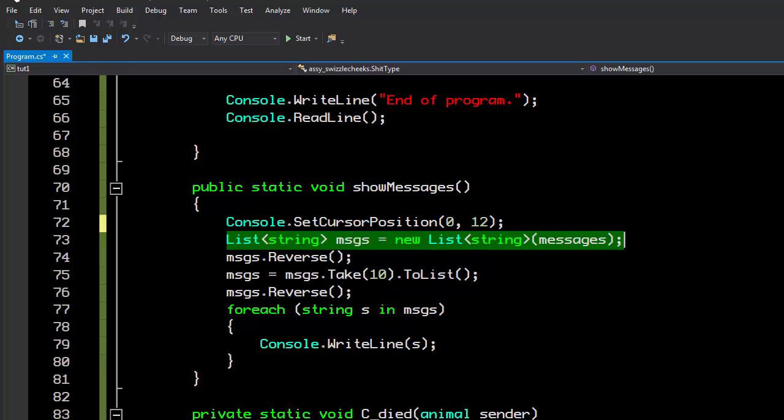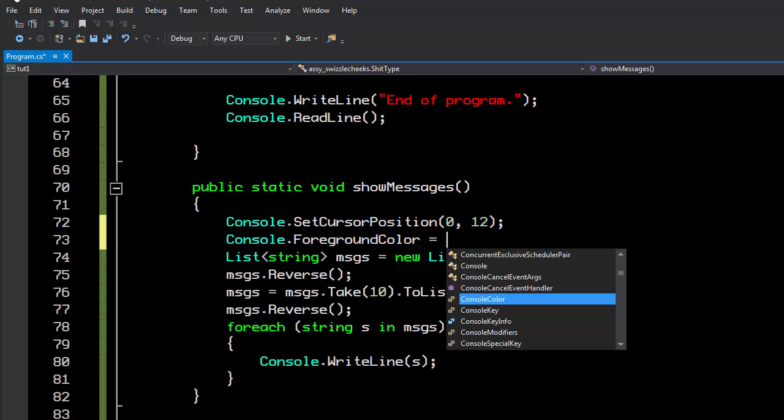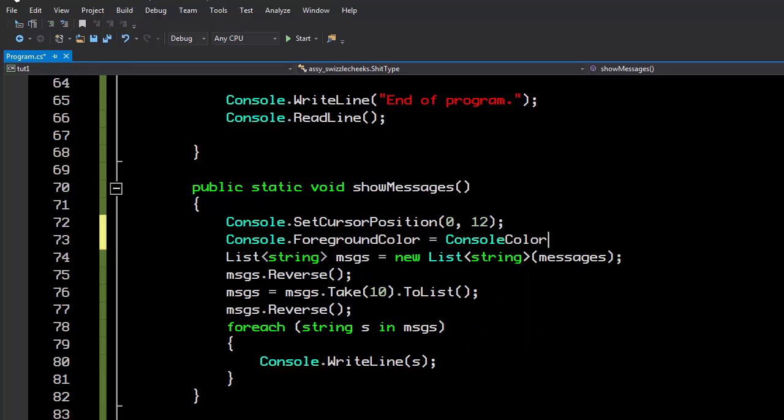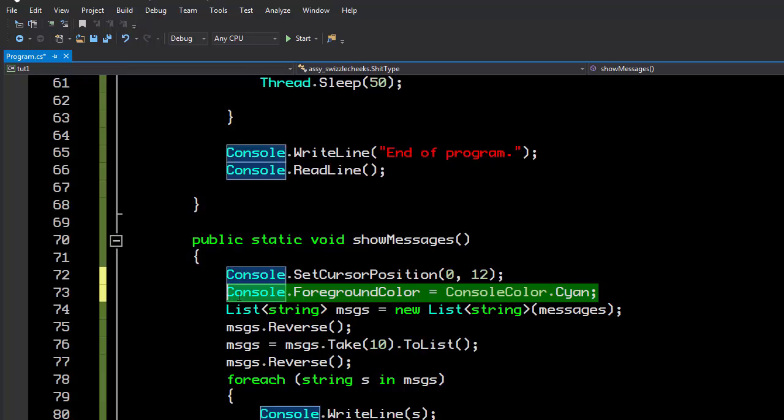So we make a copy of the messages, and that also gives us the opportunity to then reverse the messages, take the top 10, and then reverse it again. So it basically takes the last 10 messages and then prints them to the screen. But the other thing I'm going to do here is set the foreground color to console color.cyan, and then down here, I will change it back.